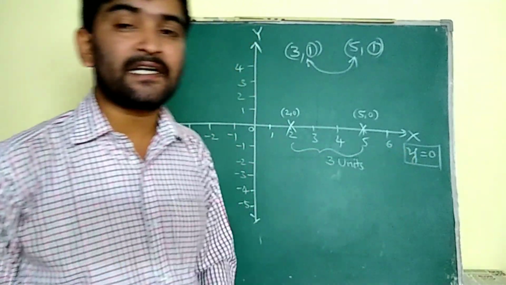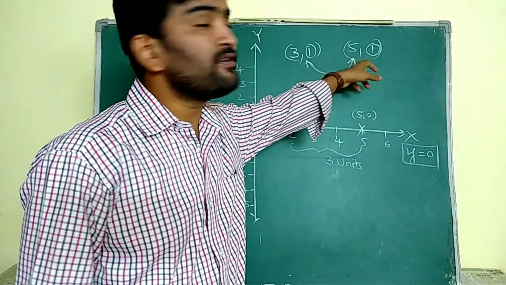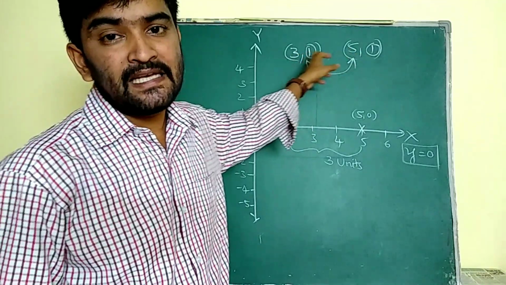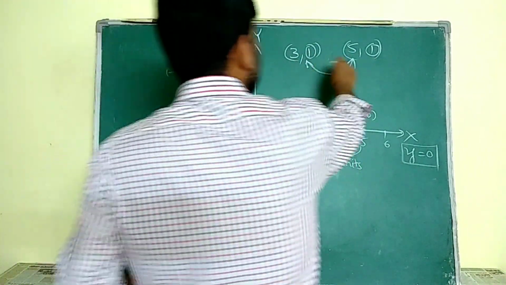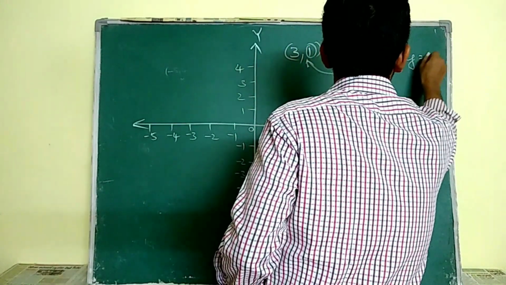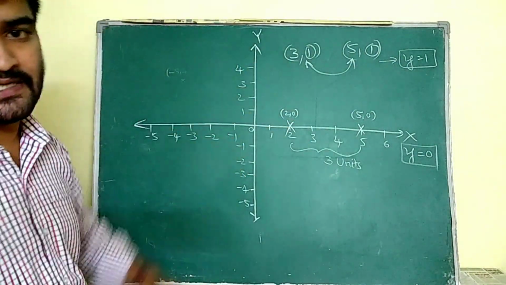That's why it is represented as y is equal to 0. Here, the y values are 1. So these 2 points lie on the y is equal to 1 line. Okay, this y is equal to 1 is parallel to the x axis.